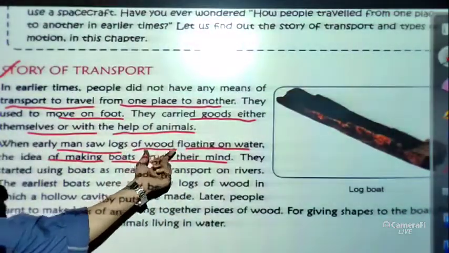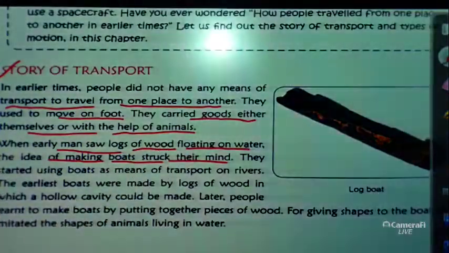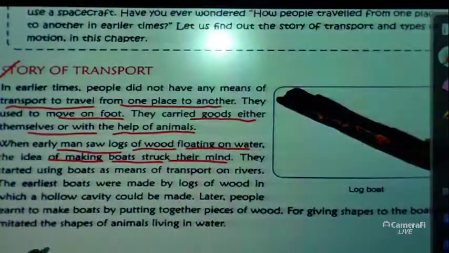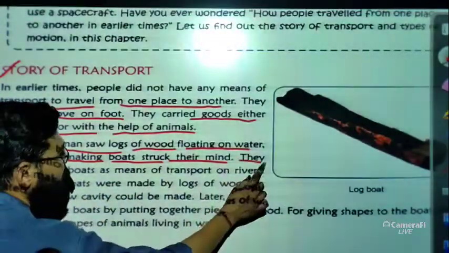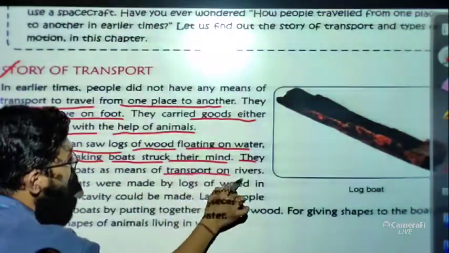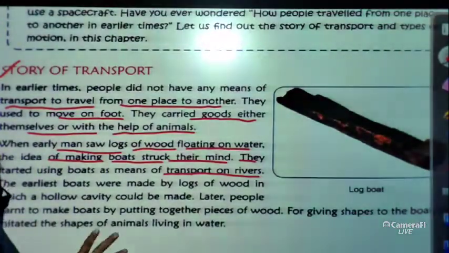By seeing logs of wood floating on the water, the idea arose in their minds of how to construct a boat. So they started using boats as a means of transport on rivers, to travel from one place to another.